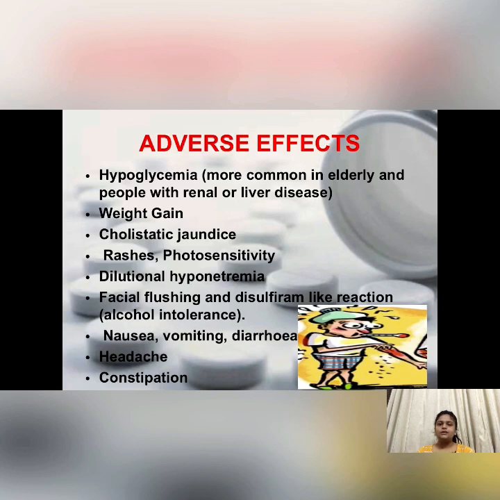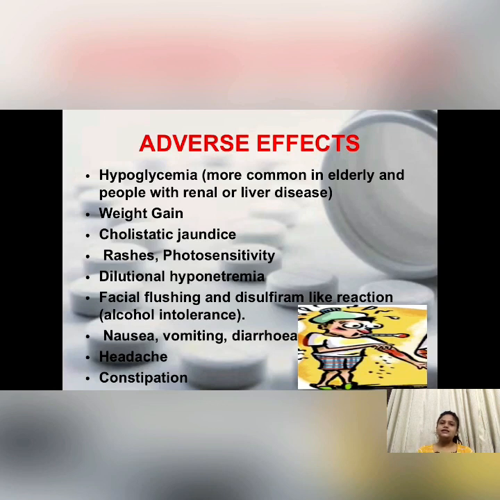That is, people having renal and liver impairment have more chances of developing hypoglycemia because the drug is excreted in urine and metabolized in the liver. So when both are impaired, or any one of them is impaired, its action in the body and in blood will increase. Then weight gain, cholestatic jaundice.